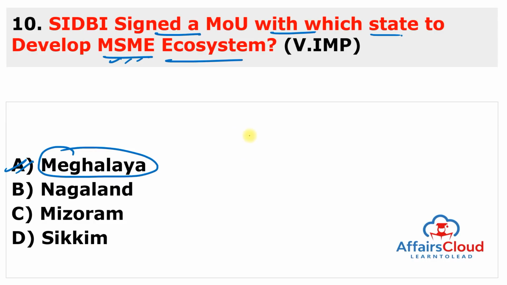So under this MOU, SIDBI and the government of Meghalaya will work to facilitate the development of micro, small and medium enterprises ecosystem in Meghalaya. So SIDBI will assist Meghalaya in advancing its entrepreneurship development, and SIDBI will contribute to expansion of the MSME clusters, and it will also assist non-governmental organizations like NGOs and developmental organizations and MSMEs in developing their capabilities.